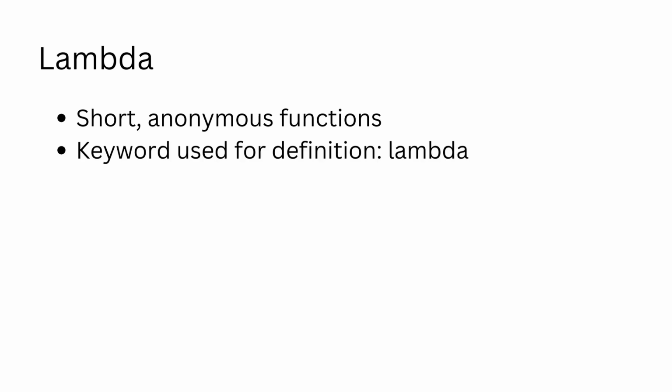Lambda functions are short and anonymous functions that can be used for simple tasks. They do not have a name, and they have all the other properties of a function. While the normal functions can have any number of statements, the lambda functions do not have that luxury. However, for the same operation, lambda functions are faster than normal functions.